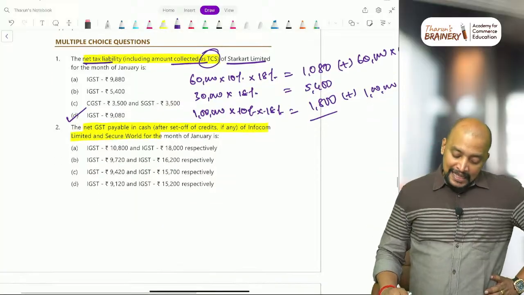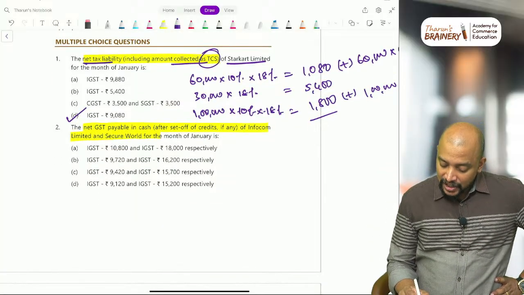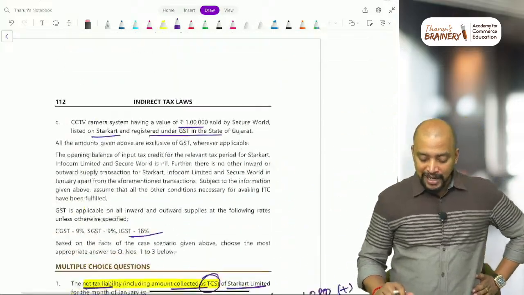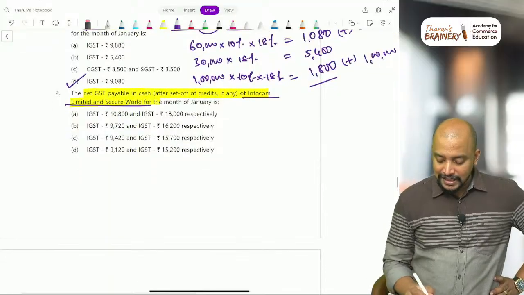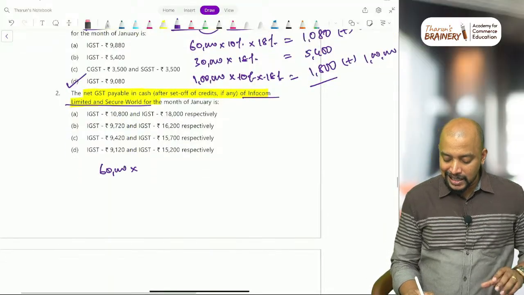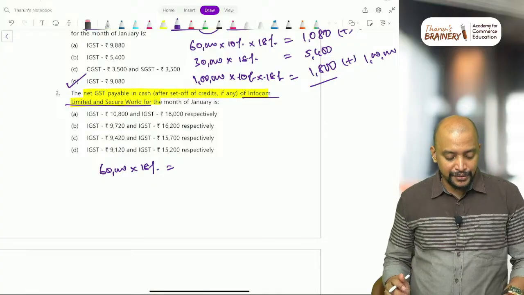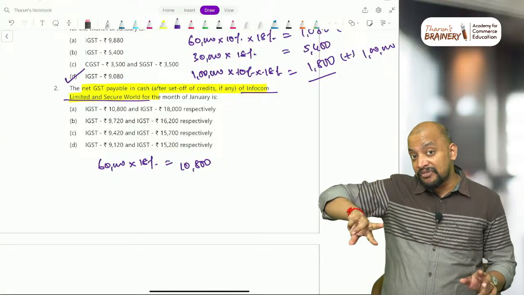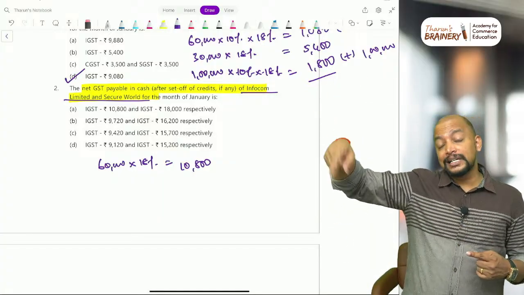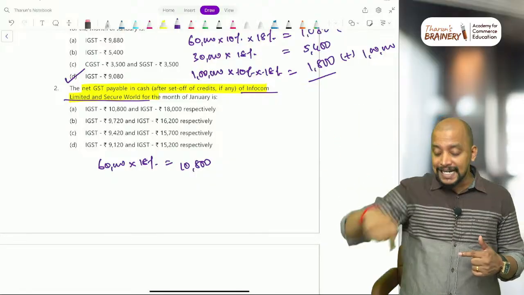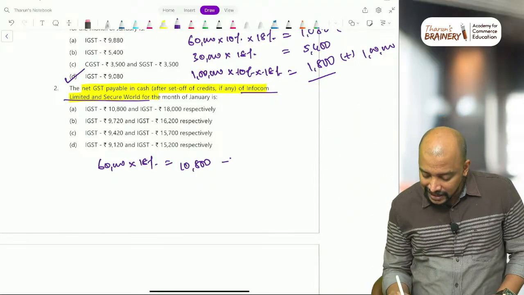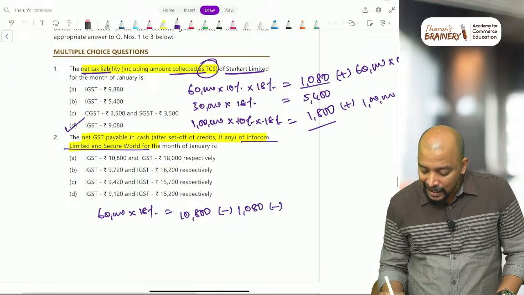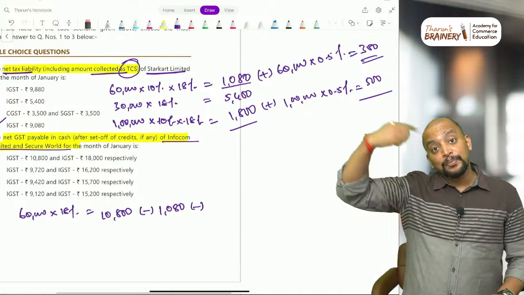Then the net GST payable in cash after set off of credit, if any, of Infocom Limited and Secure World. So Infocom Limited will pay GST on 60,000. First, on 60,000 they will pay GST at the rate of 18%, which comes to 10,800. But on the listing fees that they were charged, the GST can be taken as ITC. So accordingly they will get the ITC. How much ITC? This 1,080 can be taken as ITC, and also the TCS deducted by the e-commerce operator can